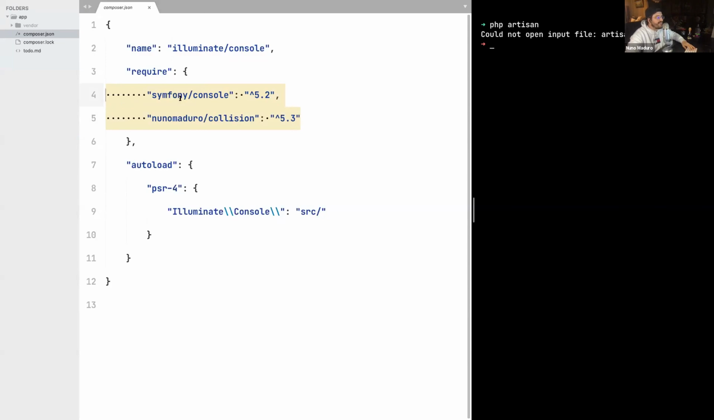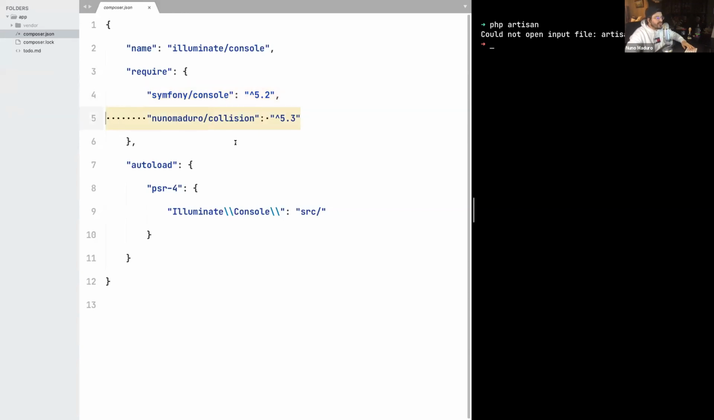Now, I have equally required two dependencies for recreating Artisan from scratch. The first one is Symfony Console. If you have ever used a CLI tool in PHP, you probably have used Symfony Console behind the scenes, because it's really the component that powers all the CLI tools in the PHP ecosystem. We can talk about PHPUnit, Pest itself, Larastan, PHPStan, all the CLI tools in PHP are built on top of this component. So we are going to use it.